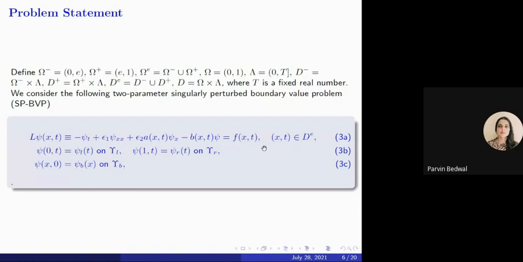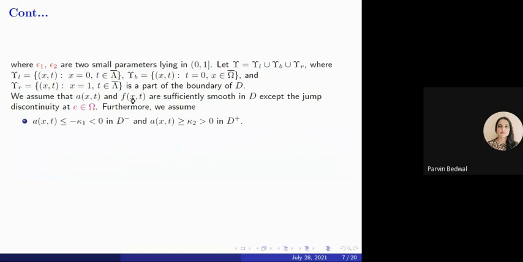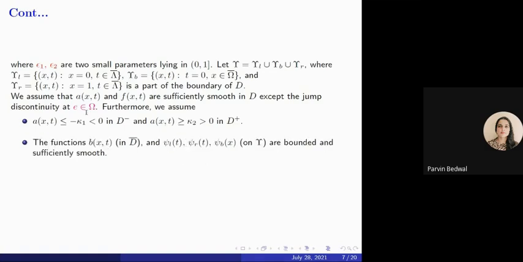They have discontinuity on this domain, which is defined as D minus the discontinuity curve, which is the union of D minus and D plus, and Gamma_L, Gamma_B, and Gamma_R are the parts of the boundaries. As I said earlier, a and f are sufficiently smooth except at the point of discontinuity. These are some assumptions.